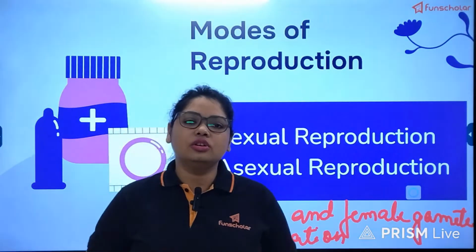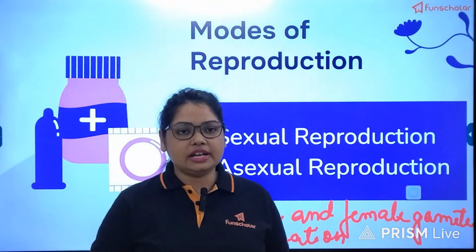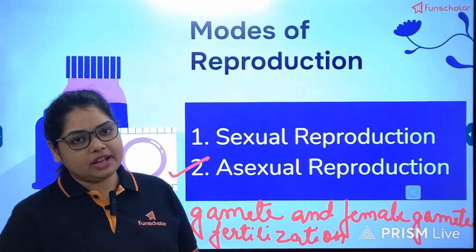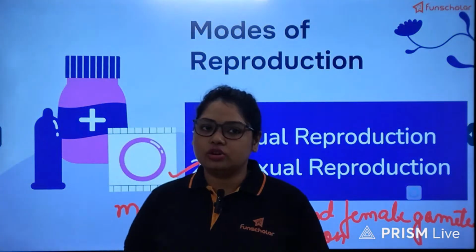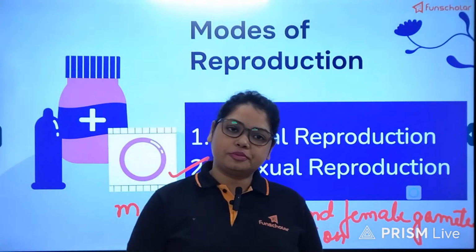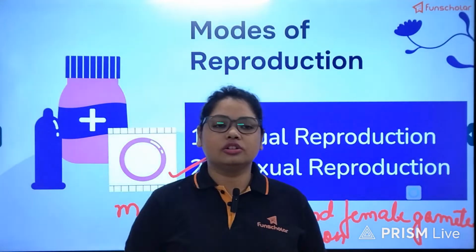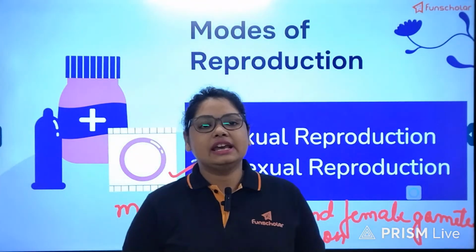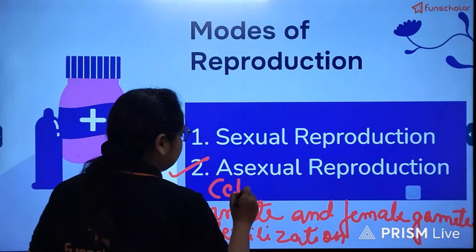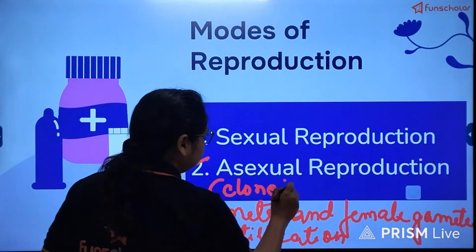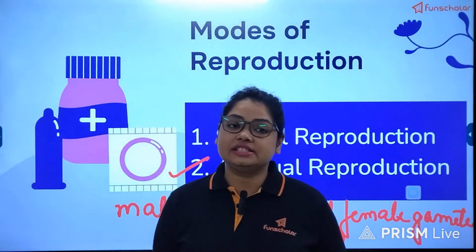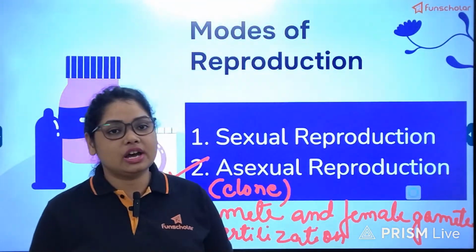Also, since only one parent is involved, the genetic material of that parent only is passed on to its next generation, or the offspring. Hence, the offspring, or the progeny or the child, whatever you say, is the exact clone. So in case of asexual reproduction, clones are produced, meaning the offspring is genetically the same as the parent.